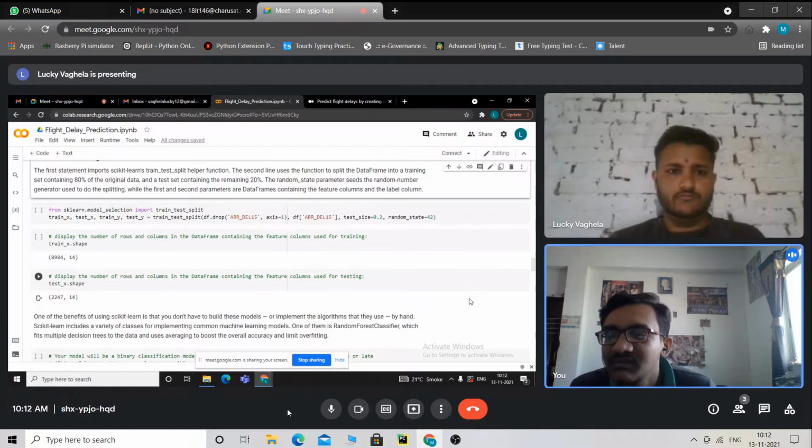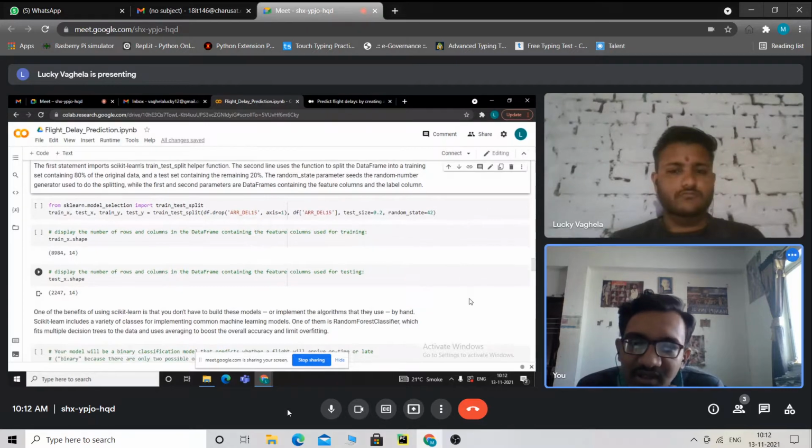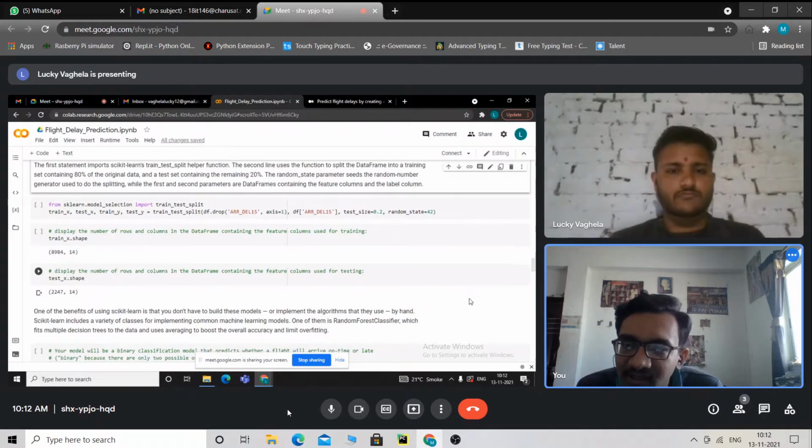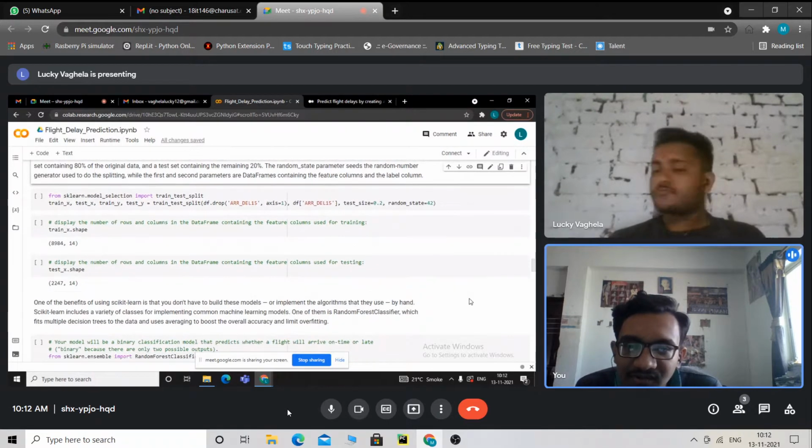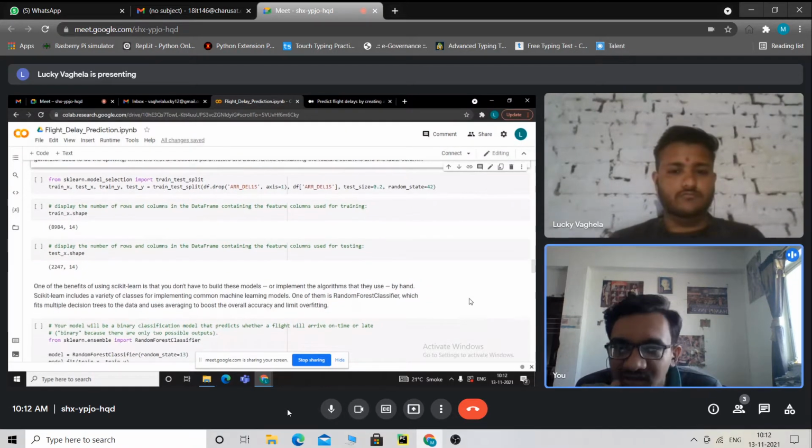Now in the next line we display the number of rows and columns in the data frame containing the feature columns used for training, and in the following line we do the same accordingly for the testing.